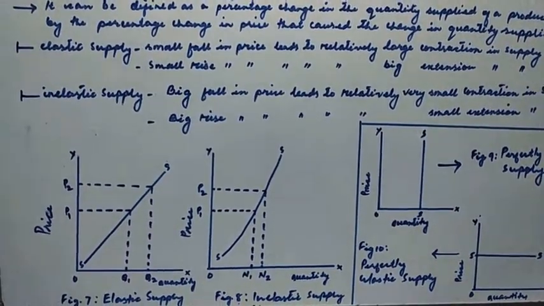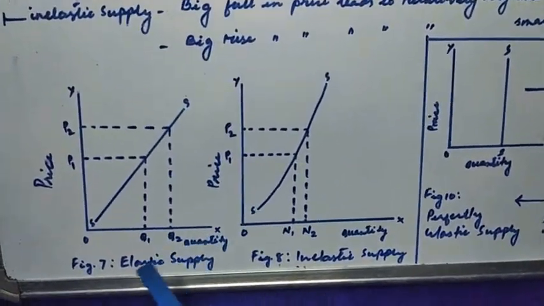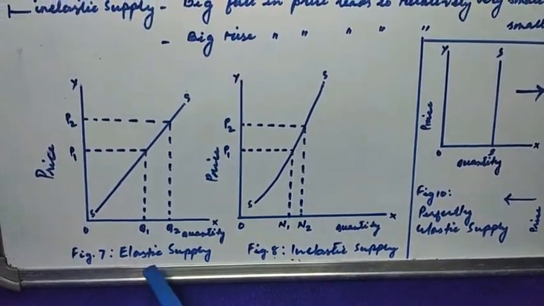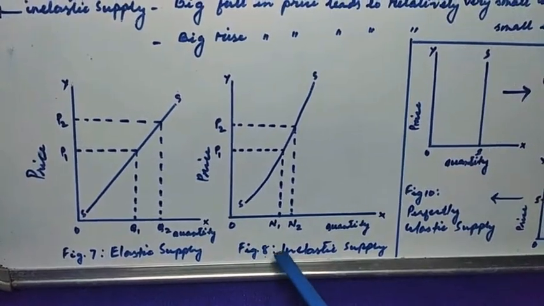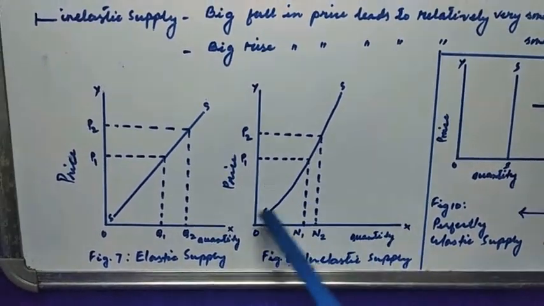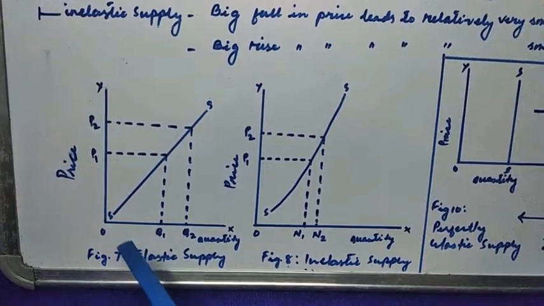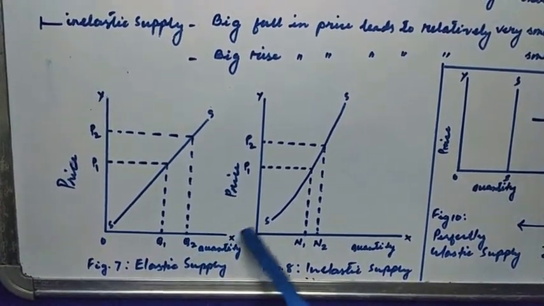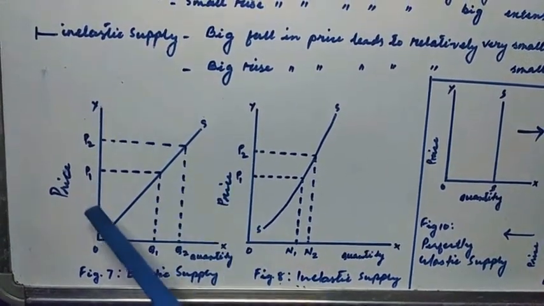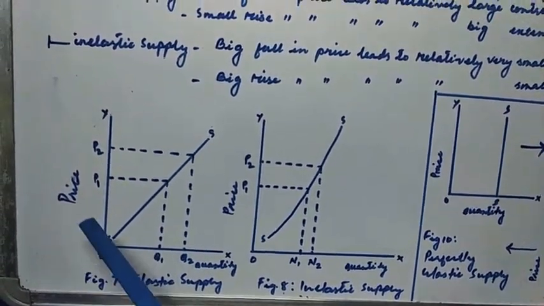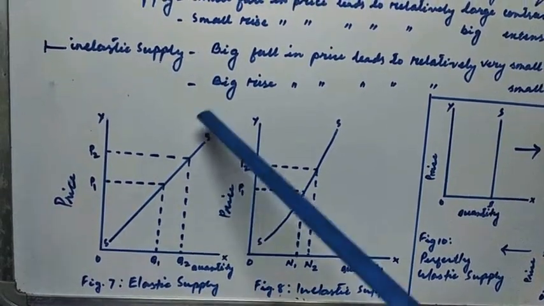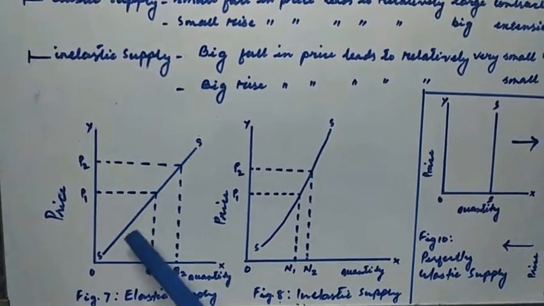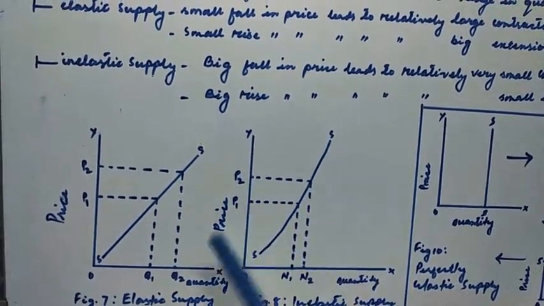We can see this through the diagrams. Figure 7 is the diagram representation of elastic supply, and figure 8 represents inelastic supply. Let us look at figure 7, which is elastic supply. On the x-axis we are measuring quantity, and on the y-axis we are measuring price, and O is the origin. We draw SS as the supply curve, which slopes upward, because the supply curve usually slopes upward towards the right.